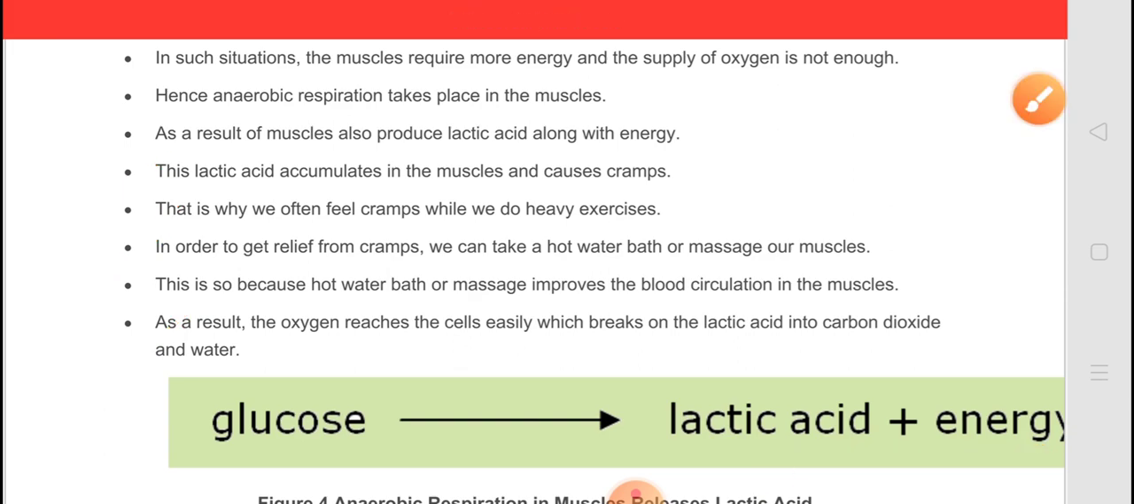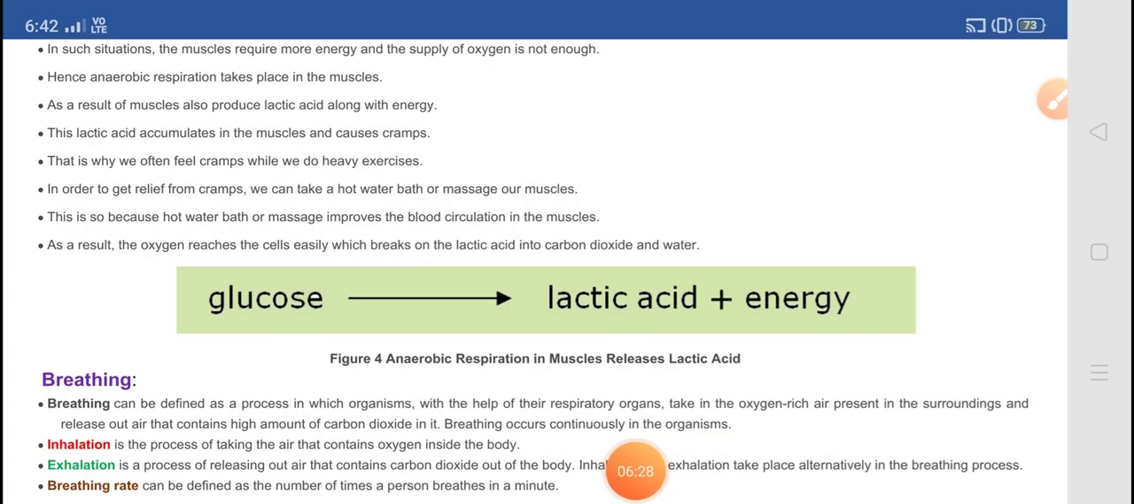You can see here, glucose is converted into lactic acid and energy is released. This is the anaerobic respiration, where the muscle releases lactic acid.